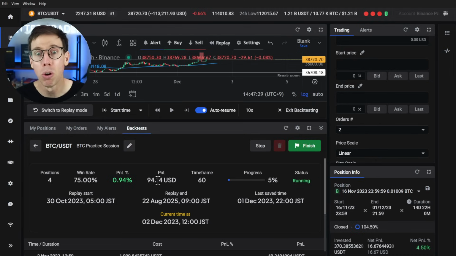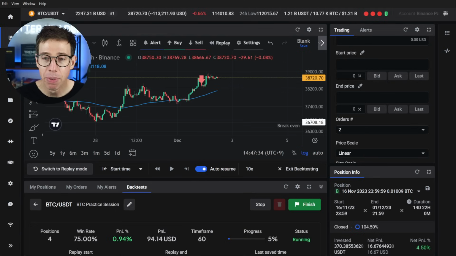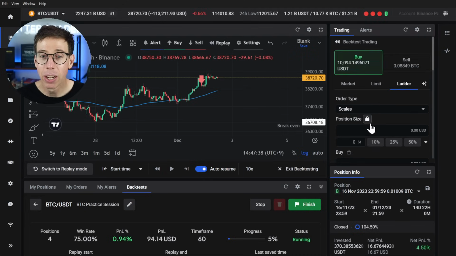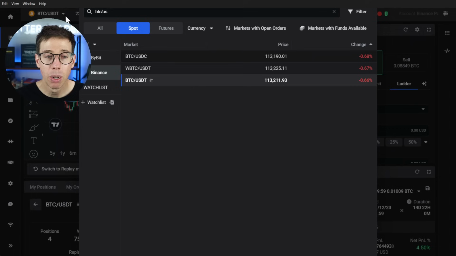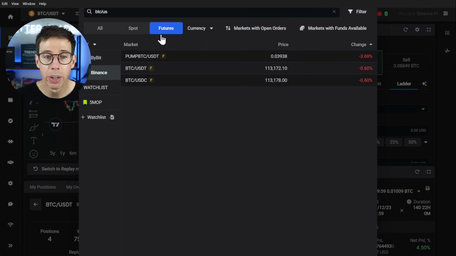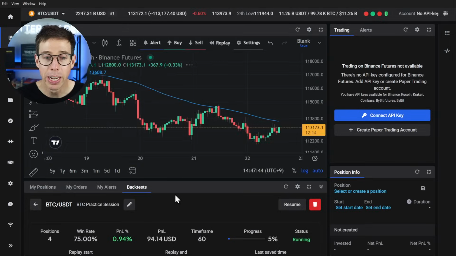And again, I just do this over and over. And it doesn't even have to be the hourly time frame. It could be the 5-minute time frame. I could use any indicator or strategy that I want. And I could also be doing this not just on BTC USDT. I could also go over here to futures. So let's go ahead and do that.